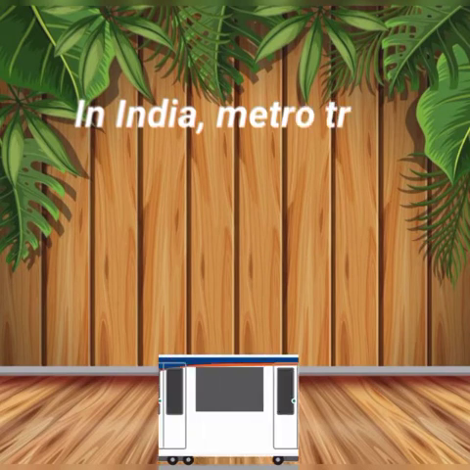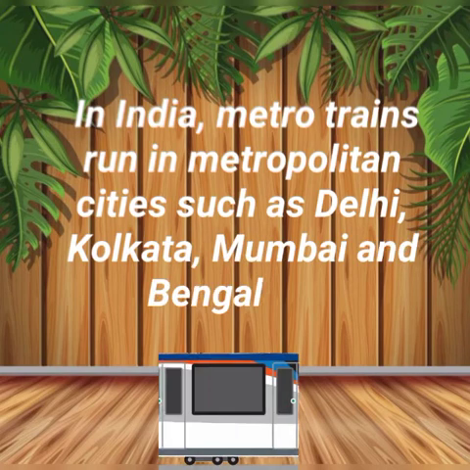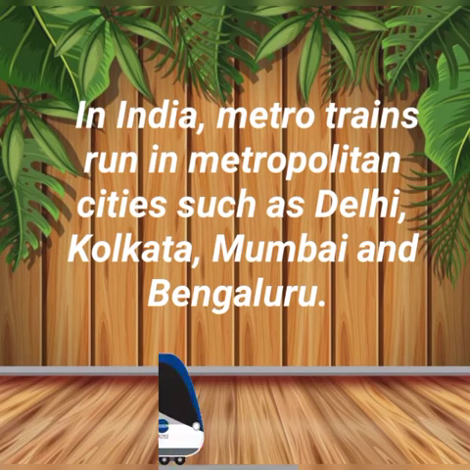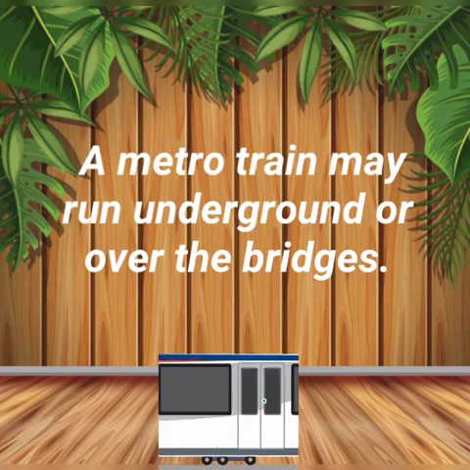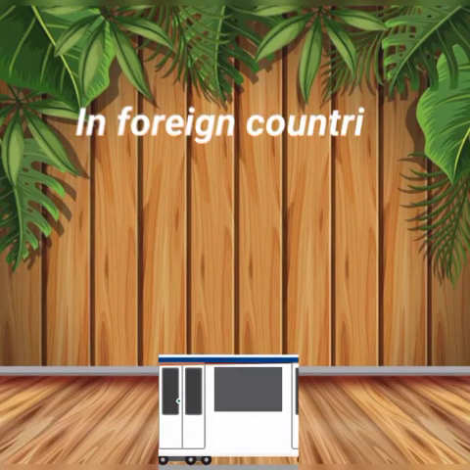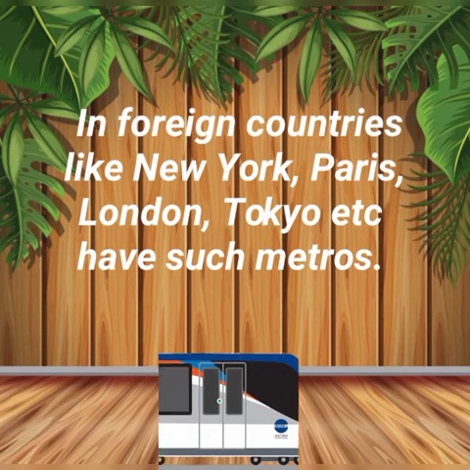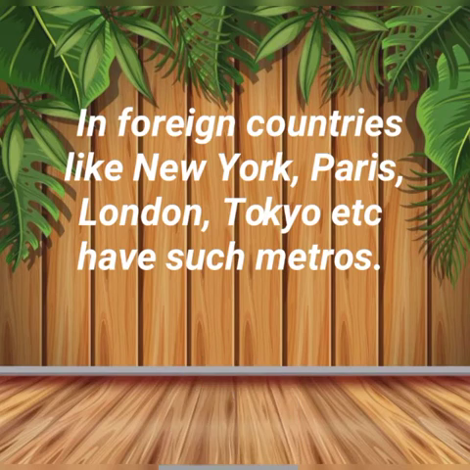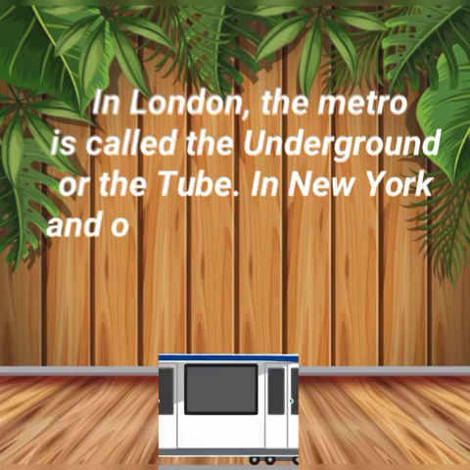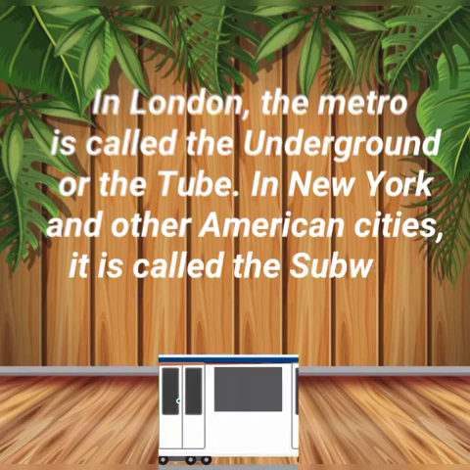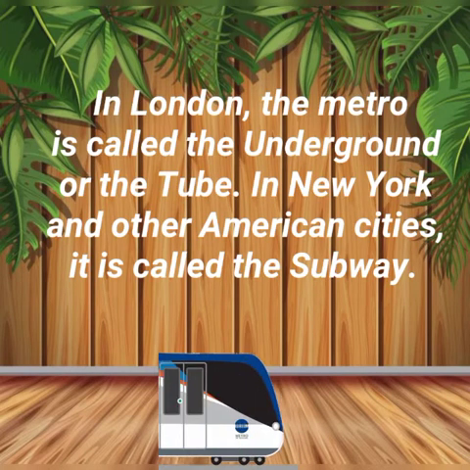Now let's talk about metros. In India, metro trains run in metropolitan cities such as Delhi, Kolkata, Mumbai and Bangalore. A metro train may run underground or over bridges. Foreign countries like New York, Paris, London, Tokyo, etc. have such metros. In London, the metro is called the Underground or the Tube. In New York and other American cities, it is called the subway.